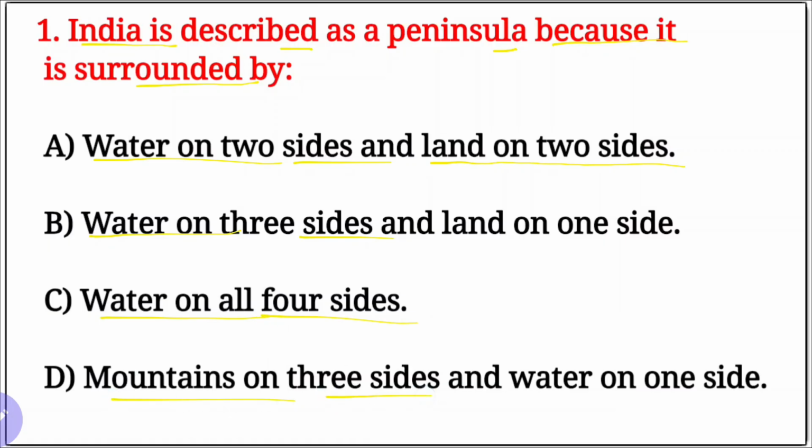D, mountains on three sides and water on one side. Our right option is here, everyone knows. Second one, B, water on three sides. Southeast Bay of Bengal and South Indian Ocean and Southwest Arabian Sea and North Himalayan mountains.